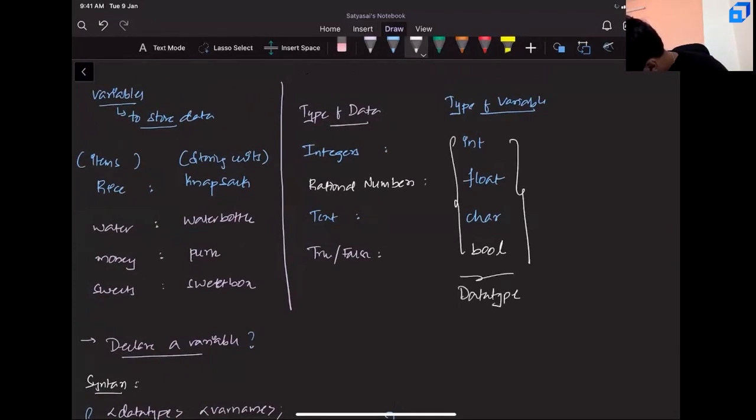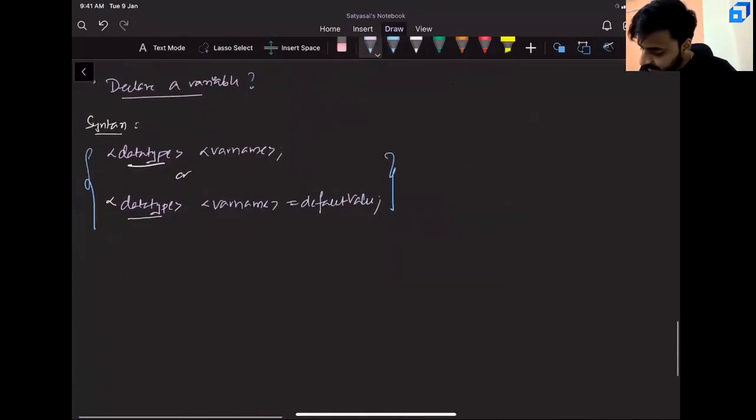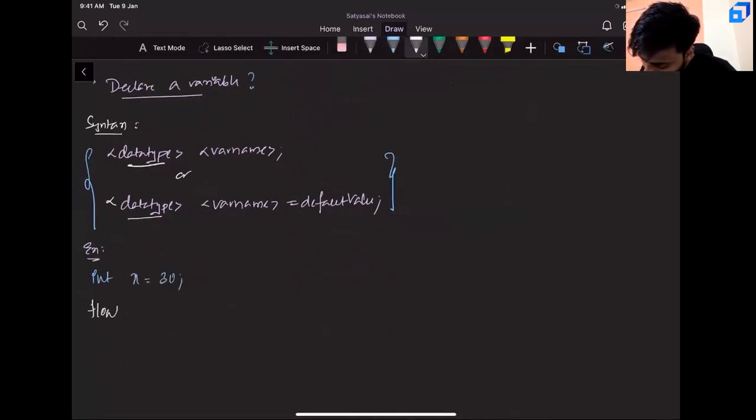That means if you want to store an integer, you have to use the int data type. If you want to store rational numbers, decimal numbers, you have to use float. If you want to store text, you have to use character. This is the idea. A very simple example is something like this. Say you want to store an integer, you can simply write int x equals, say, 30. If it is float, you can simply say float y equals 45.6, something like that. This is one way you can declare your variables and use them.